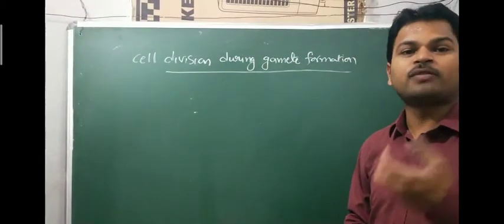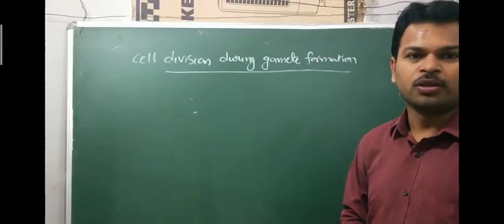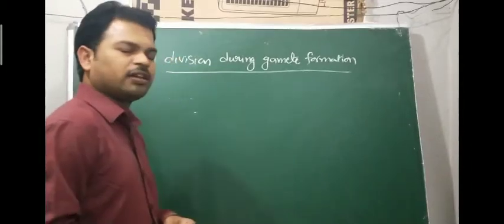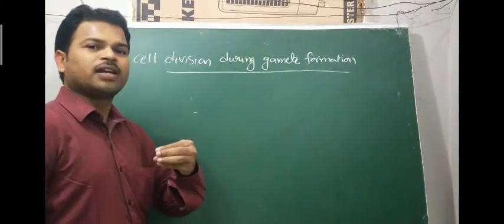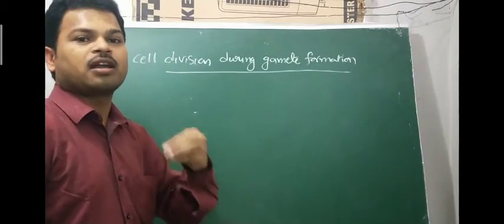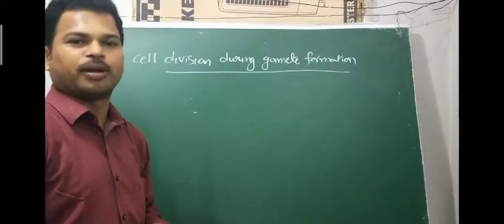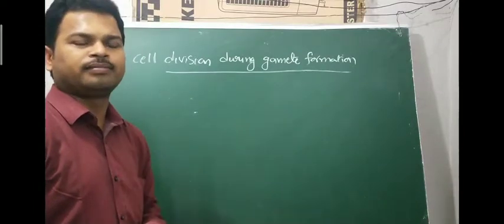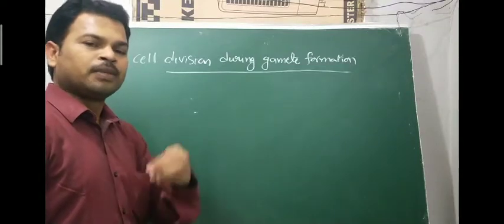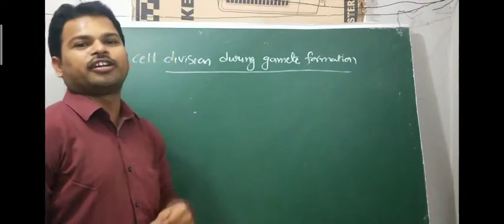So what type of cell division is involved here? See, gametes are always haploid in condition. Male gamete haploid, female gamete also haploid. Some organisms are diploid in condition, some organisms are haploid in condition.